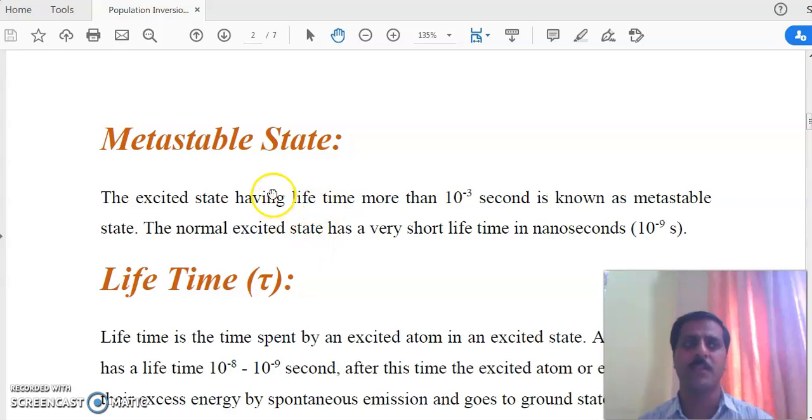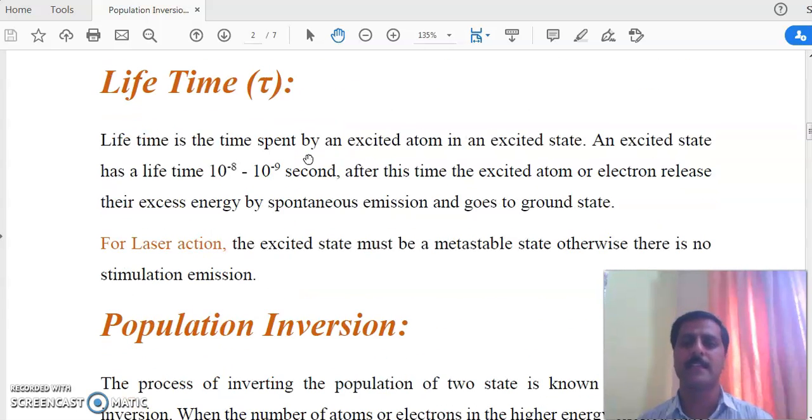And for stimulated emission, these traps, these metastable states, are required. Lifetime, as we already discussed, is the time spent by the electron or an atom in an excited state. The normal lifetime of an excited state is 10 to the power minus 8 to minus 9, and for a metastable state it is 10 to the power minus 3, which is larger.